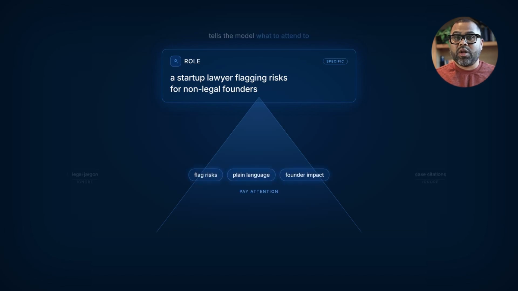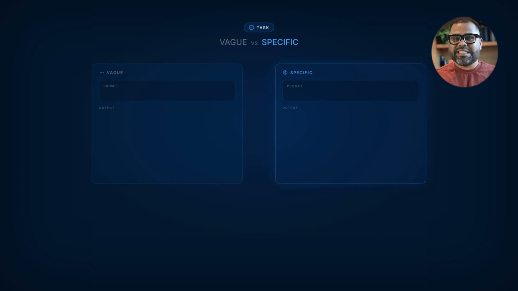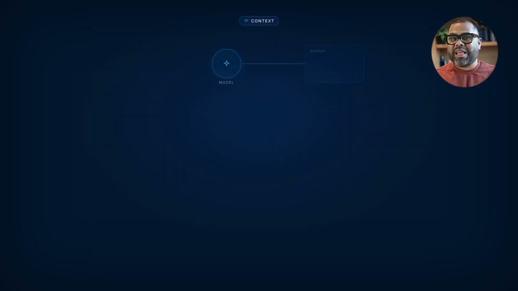Task is what you actually want done, stated as concretely as possible. Not "help me with this email." Instead, "rewrite this email to be 30% shorter while keeping the apology in the first sentence." A vague task gets a vague answer. A specific task gets a specific answer every time.